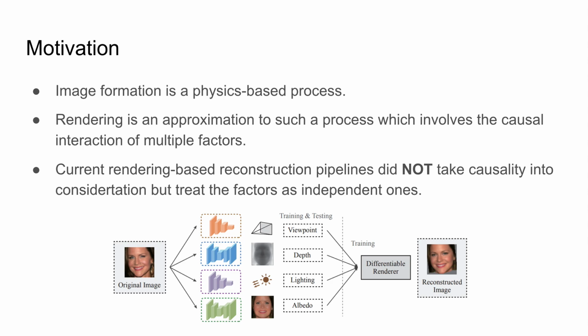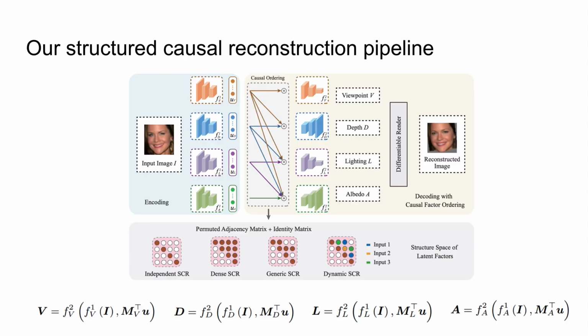Specifically, the typical pipelines take an image as an input and independently encode them into latent features. These latent features are separately fed into decoders and then to differentiable renderers to produce the reconstructed image.